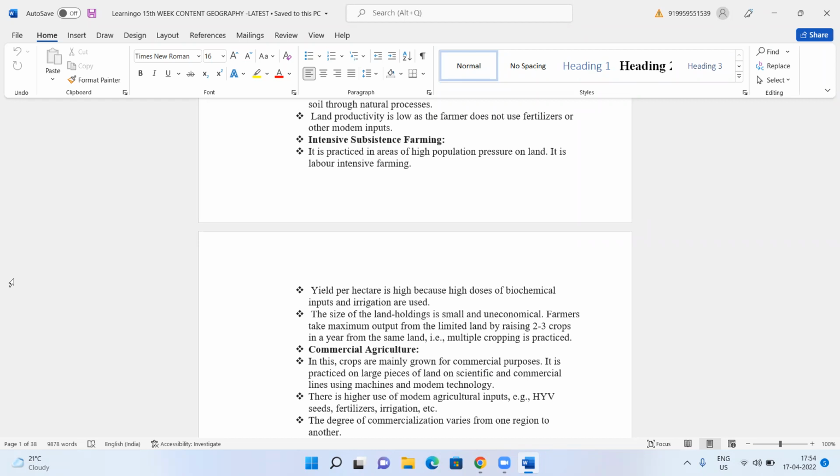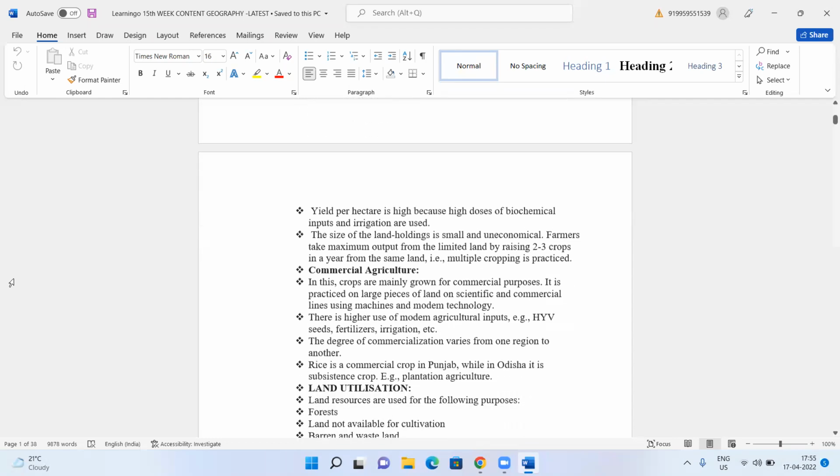First he will cultivate paddy, then some other cereal, then he will go for fruits, then vegetables. Like that, he will use different crops on the same land. That means at least 2 to 3 crops in one year. That is the reason why he pulls the entire output from the land.